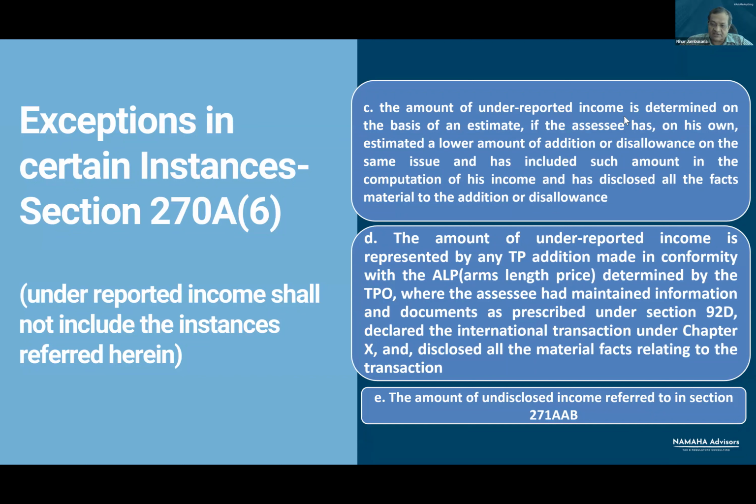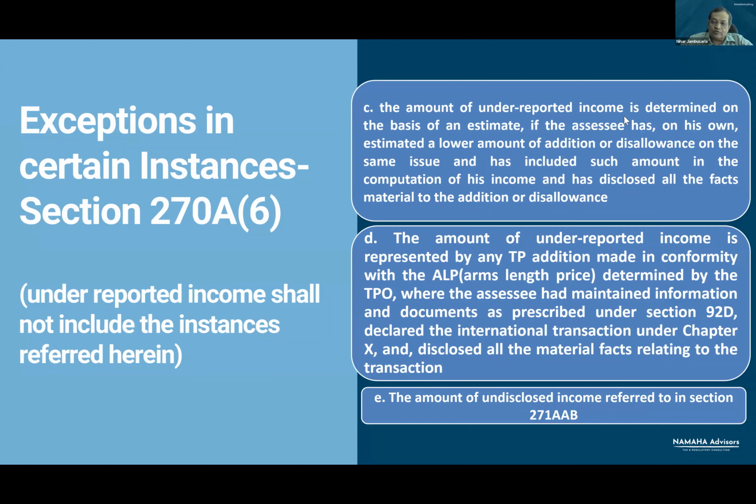If the SSE has maintained documents as prescribed under section 92D, and he has also made disallowance by computing the arm's length price, suppose subsequently during assessment, the transfer pricing officer computes a different arm's length price and makes an addition to the income declared by the SSE.